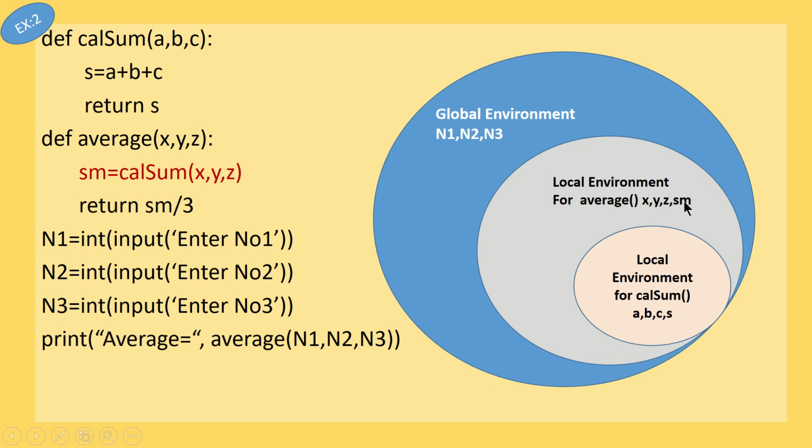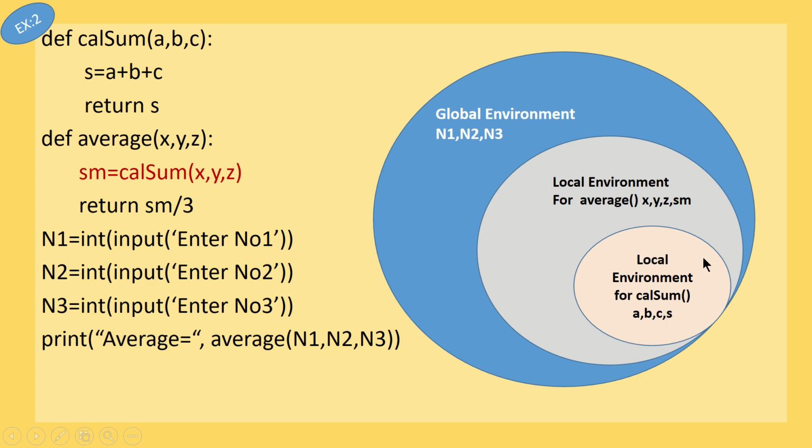These variables can be accessed only within the average function. While executing, it is calling another function, cal sum. So when you call that, inside cal sum the variables a, b, c and s are created. This is the local environment for cal sum.